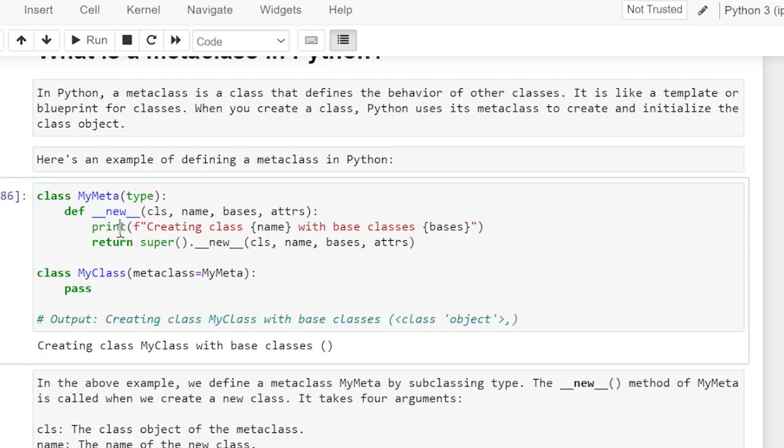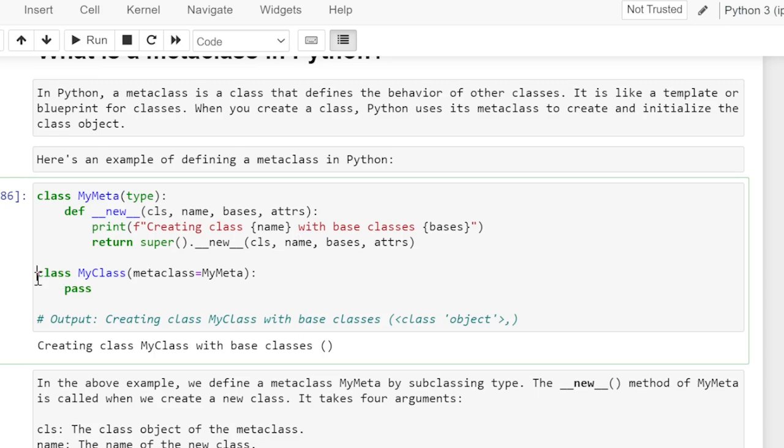We have a print statement where we are creating a class, printing the name of the class with the tuple containing the names of the base classes. Then we are returning by calling the constructor of the type class, and we are passing the arguments to the current dunder method __new__, which are cls, name, bases, attrs.